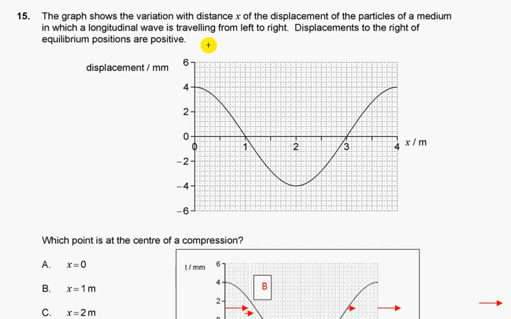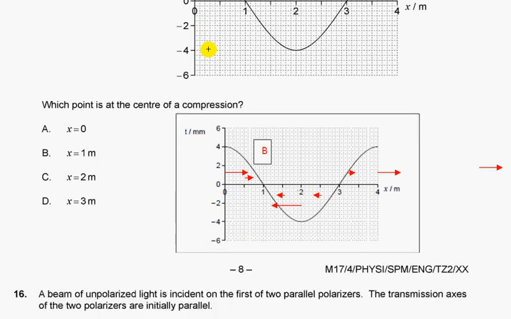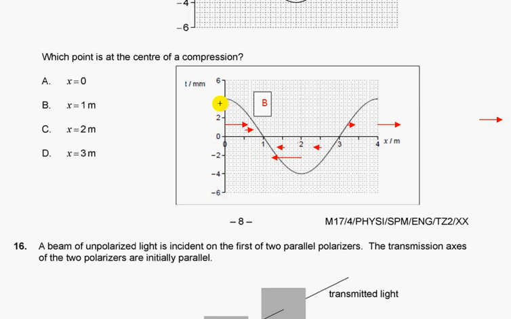The graph shows the variation with distance of the displacement of particles of a medium in which a longitudinal wave is traveling from left to right. Displacements to the right of the equilibrium position are positive. Which point is at the center of a compression? I copied this diagram here, and what we see is that all parts from 0 to 1 are moved to 1, and from 1 to 2 are moved to 1. So molecules are trying to come here. They already came here, so here we have compression. From point 3 they go away, and so B is the compression.